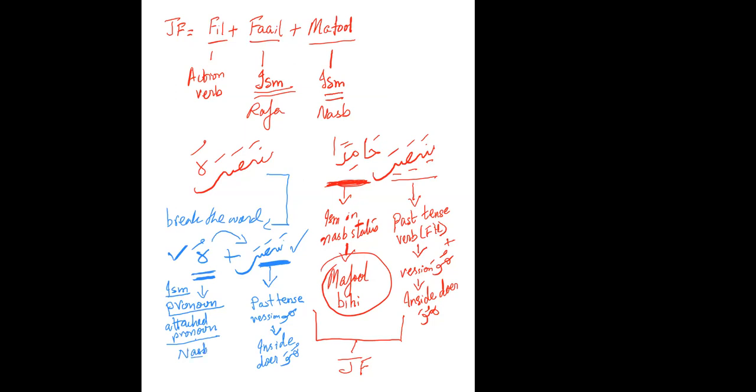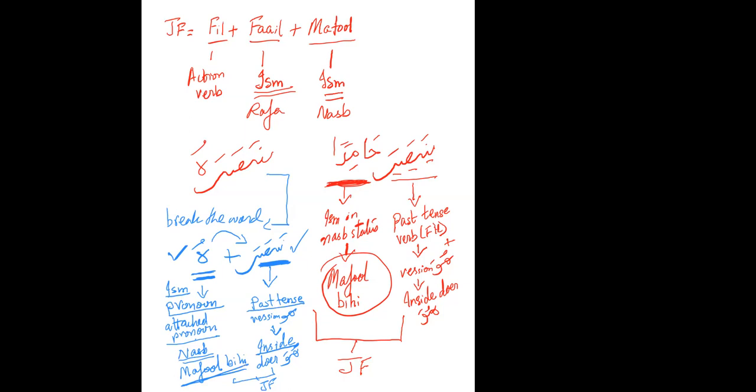And what does nasab make it? Detail, maf'ul. And attached pronouns are always maf'ul bihi, right? And this is jumla fi'liyya: fi'l, fa'il, maf'ul.